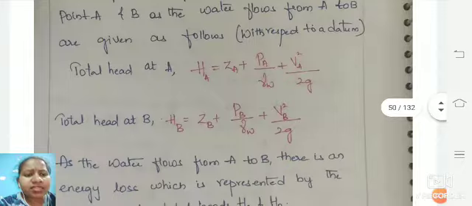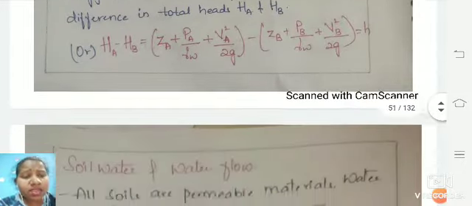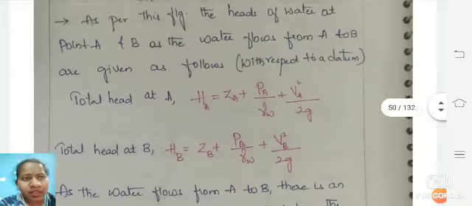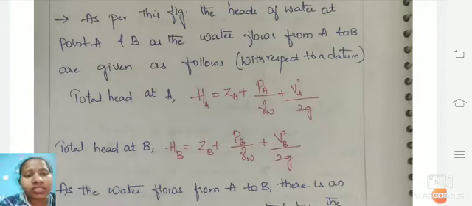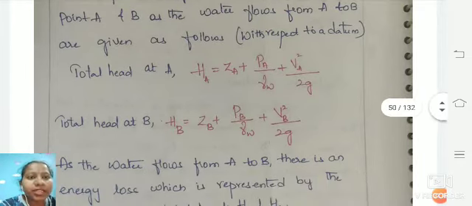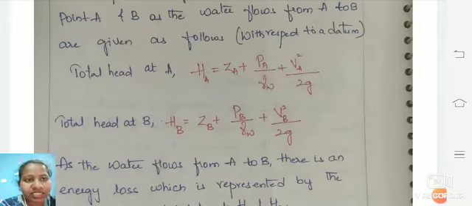There will be some pressure head at a particular time. If you see the total head at point A, the data is taken into consideration and given as a formula.